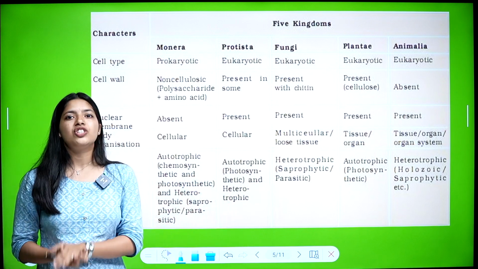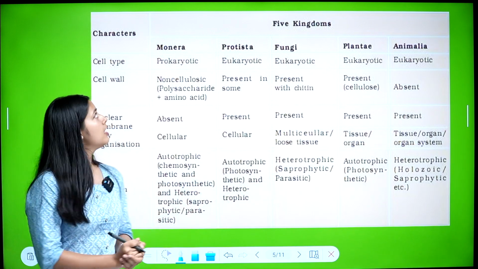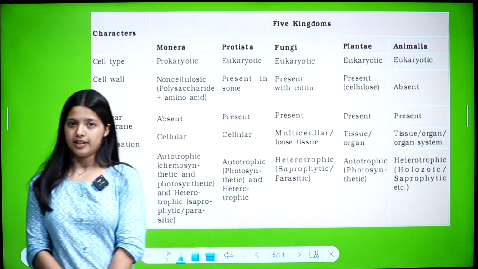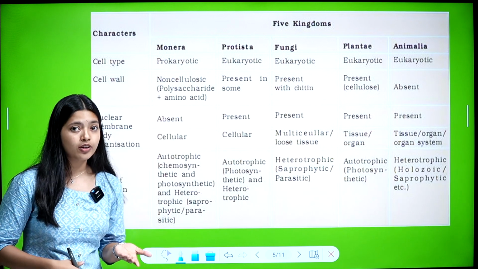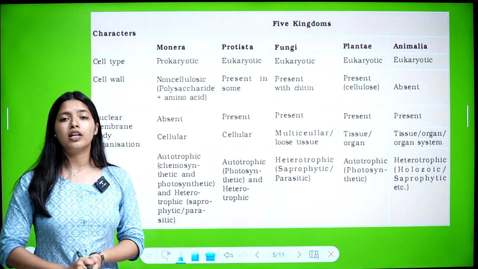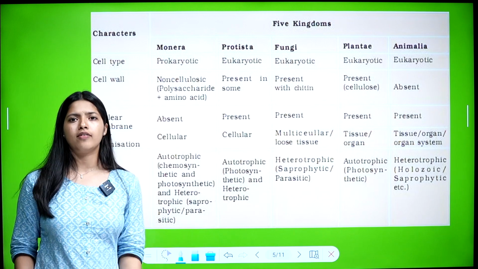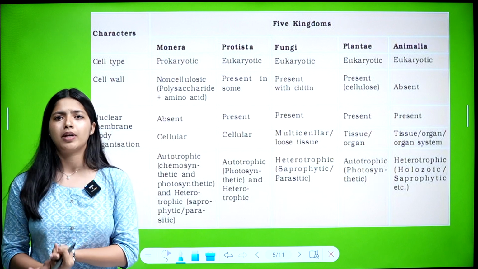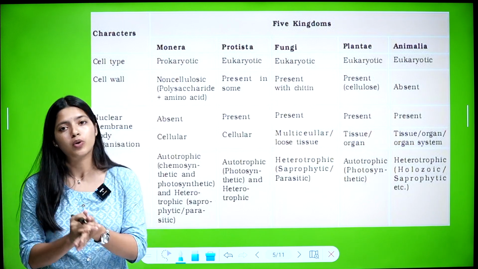So let's see the general characters of all these 5 kingdoms. We will see the characters first and how they differ in each kingdom. The first one is cell type, whether it is prokaryotic or eukaryotic. In kingdom Monera, it's clearly prokaryotic. Their genetic material is not covered with a nuclear envelope or nuclear membrane, so they lack a definite nucleus.